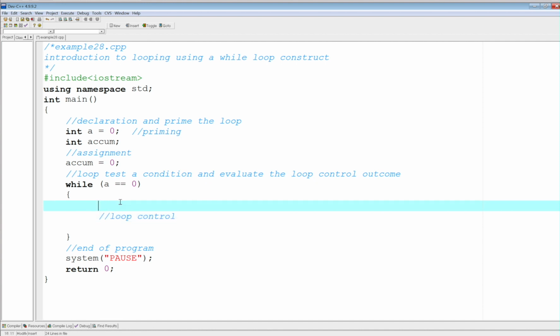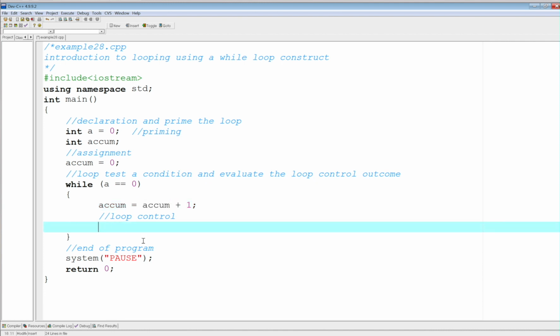Okay? So while this is happening, my accum here is equal to accum plus 1. So every time I loop, I am going to increment my accumulator by 1. This is just an example. Okay? That would show what this loop is for, is just to accumulate. Every time you run it, or every time you loop, the accumulator will add a 1 to its previous value. So if accum was 0, this time around accum will have 1.